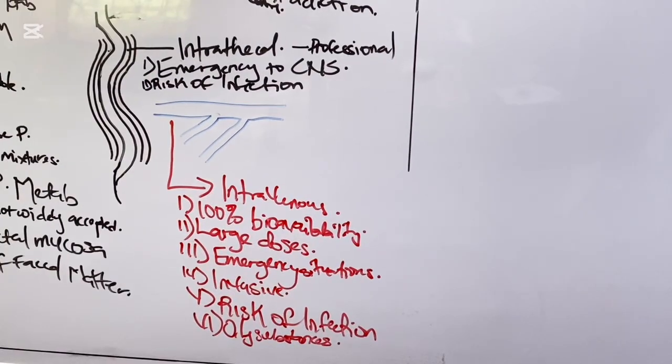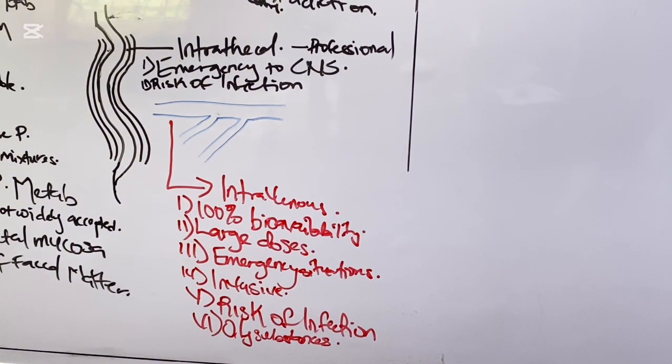This is just a show of the characteristics of the intravenous route. It has 100% bioavailability. It can be used to administer drugs that are needed in large doses, such as for patients that have been admitted into the hospital. It can be used in emergency situations, whether the patient is unconscious, non-cooperative, or comatose.